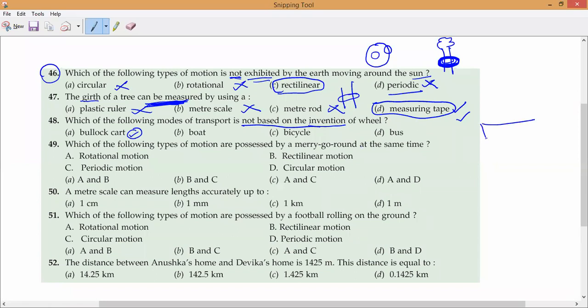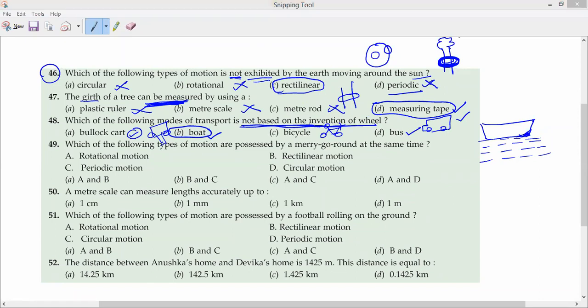Boat does not require any kind of wheels. Yes or no? It floats in the water. The remaining all, take the bus, it has wheels. If you take the bicycle, it also has wheels, like the bullock cart. Yes or no? So the only thing is the boat. Boat is the correct answer, which is not based on the invention of the wheel. Understand, Sanat? Now the next one.